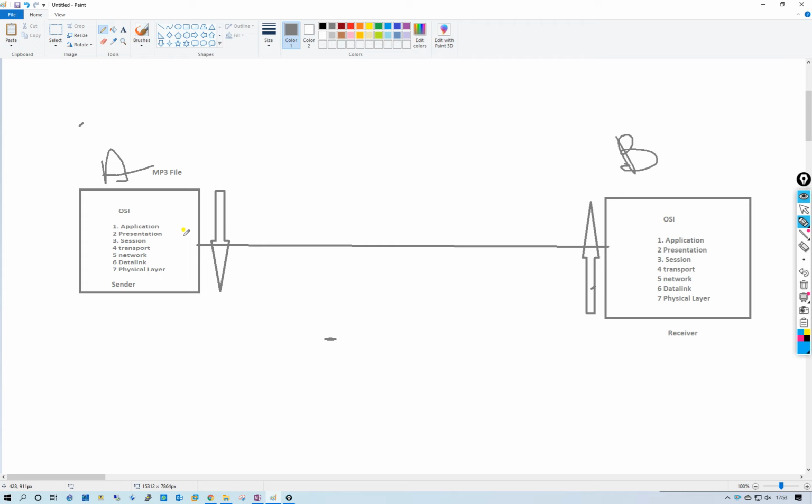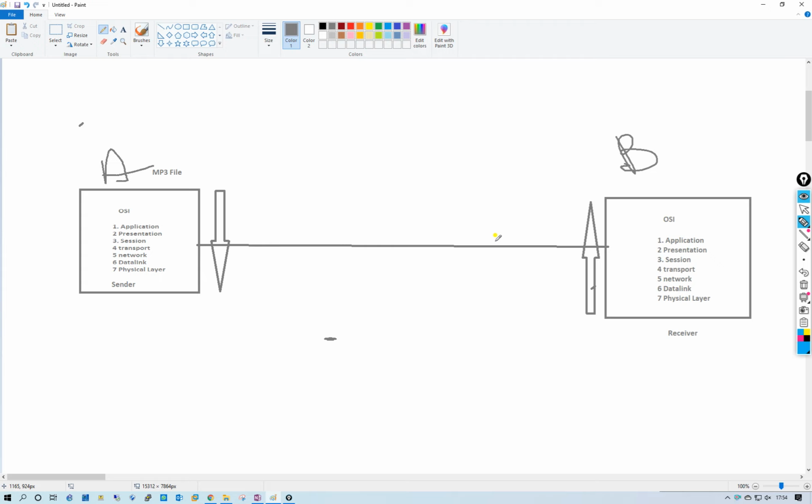When data moves to the third layer, the session layer, the session layer is responsible for establishing the connection between two nodes, the sender and the receiver. The session layer will create a session between two systems, PCA and PCB. After that, it will create a session for communication.